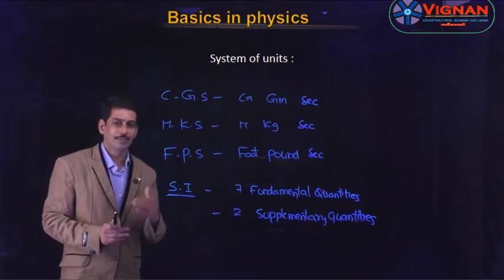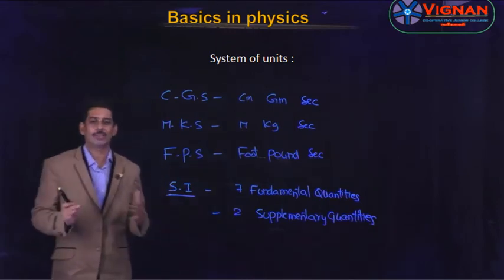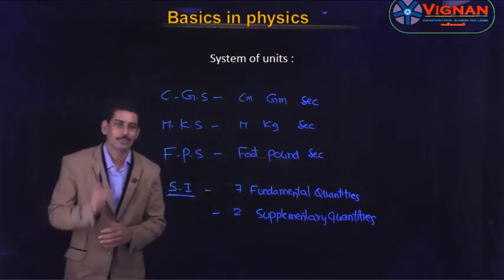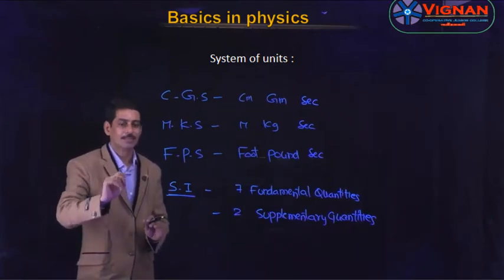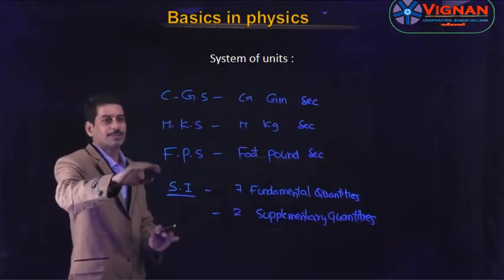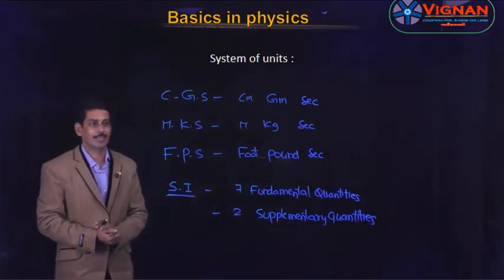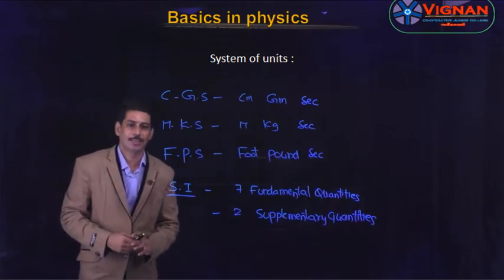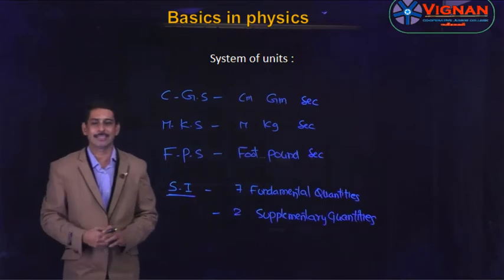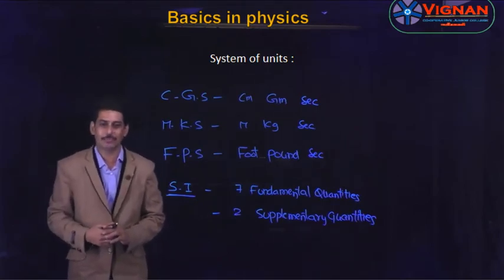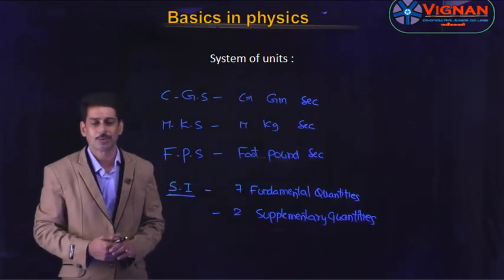So for the coming classes, we need what is unit and what is dimension formula, and what are different system of units basically. So that's why I am only insisting on these 3 systems, CGS and MKS, but FPS is also outdated, so mostly we are concentrating on CGS and MKS. So CGS is nothing but centimeter, gram, second, MKS is meter, kilogram, second. And coming to the FPS, it is foot, pound, second. And along with these three, there is one more that is called as SI, System of International, in which there are 7 fundamental quantities and 2 supplementary quantities.